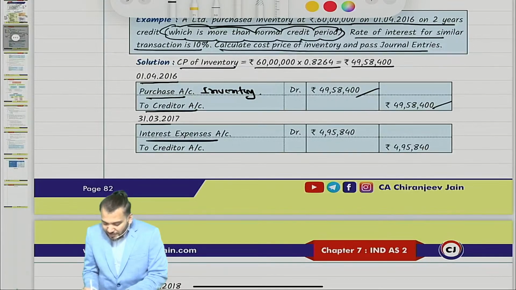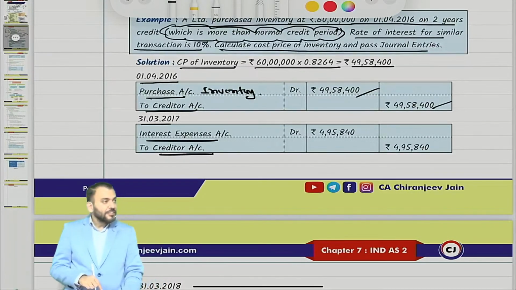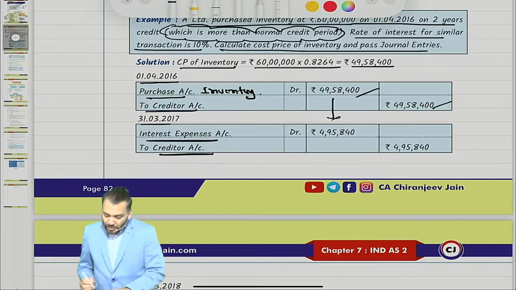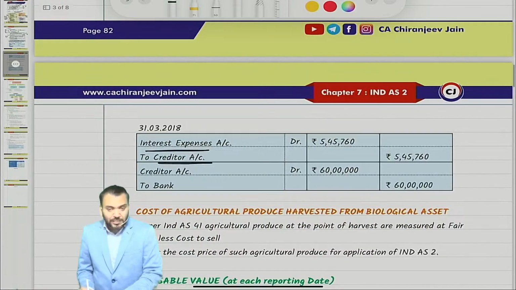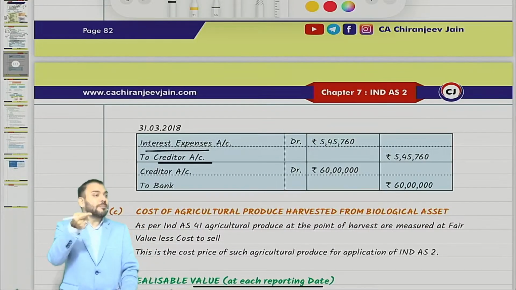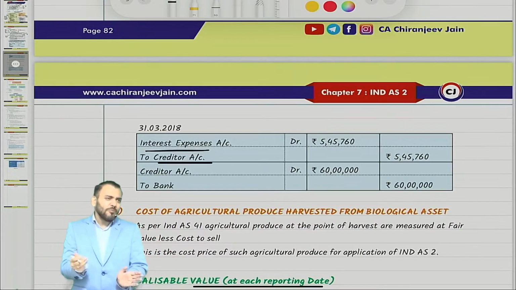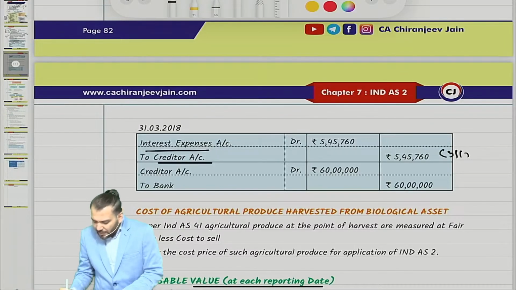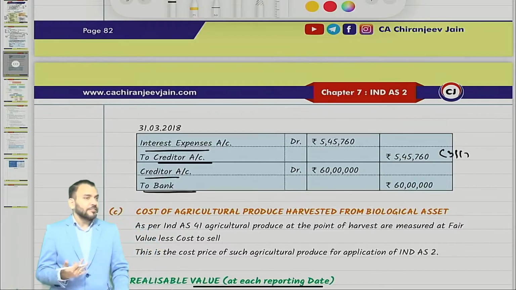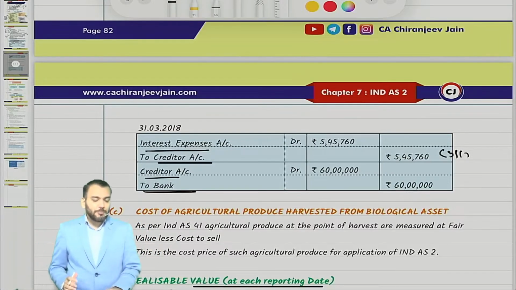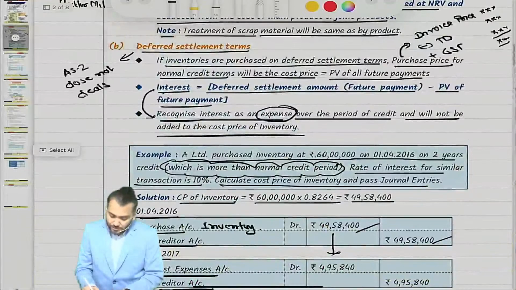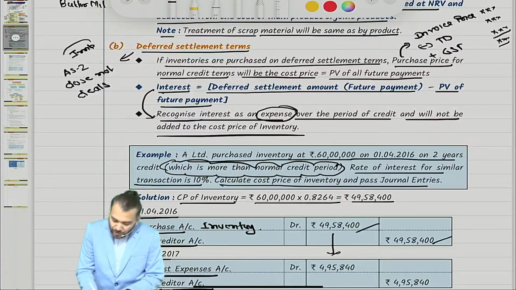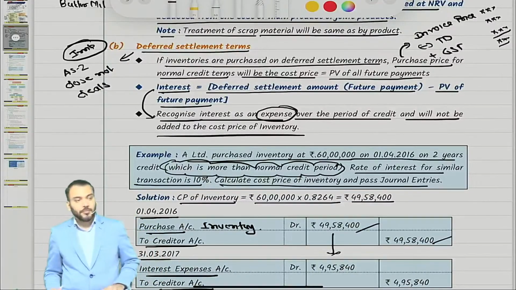Then next year, interest expense account debit to creditor at which rate? 10%. So 10% of this amount comes. The next year once again interest expense account debit to creditor, 10% of the cumulative amount, which you can calculate. Normally the last year's interest would be the balancing figure, and then creditor account debit to bank 60. This type of question can be expected in the exam, though till now it has not been asked. It is important from the examination point of view. Understood?